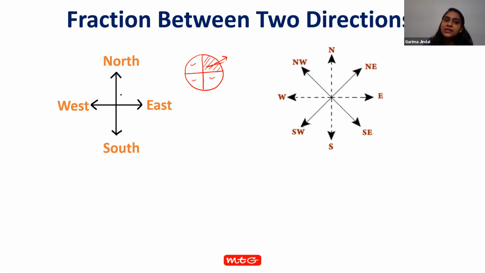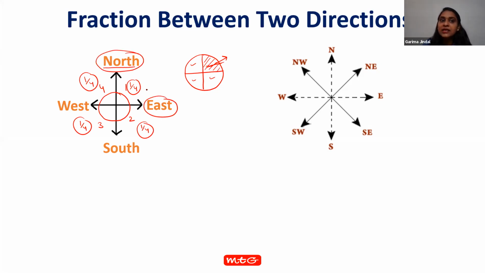Yes, very good. So here is the whole and there are 4 equal parts. The fraction of each equal part is 1/4, 1/4, 1/4 and 1/4. So the fraction between the direction north and east is 1/4. Similarly between east and south is 1/4, west and south is 1/4, north and west is 1/4. Like the main directions, we have fraction between our cardinal directions also.